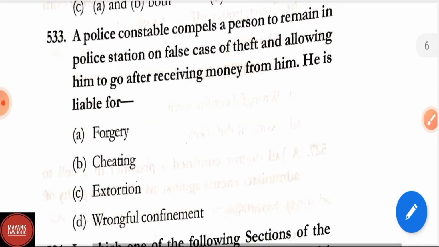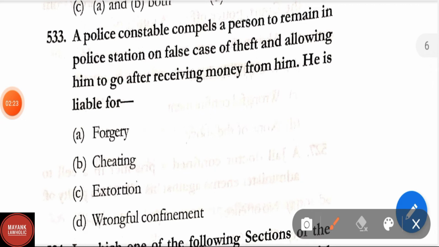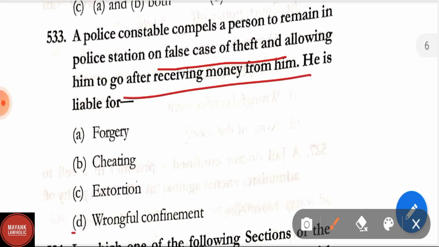Question number 533. A police constable compels a person to remain in the police station on a false case of theft and allows him to go after receiving money from him. He is liable for forgery, cheating, extortion, wrongful confinement. Correct answer is wrongful confinement.